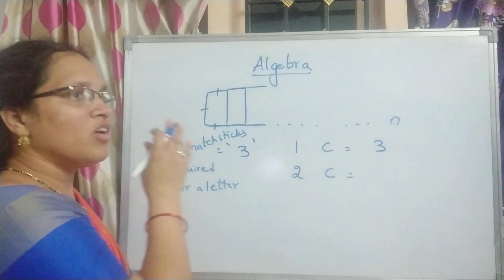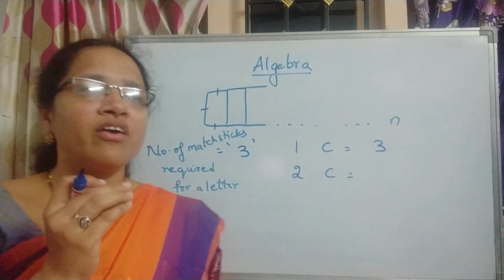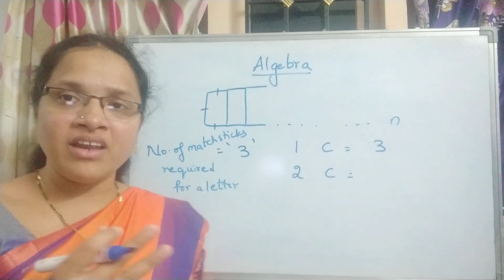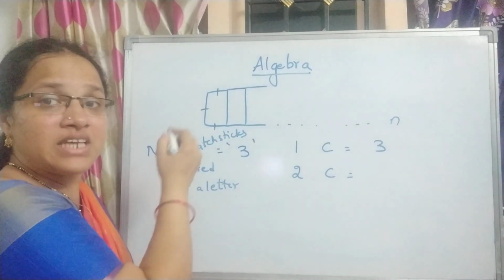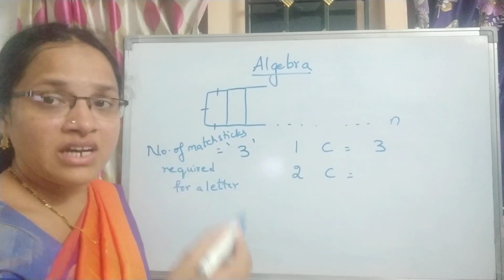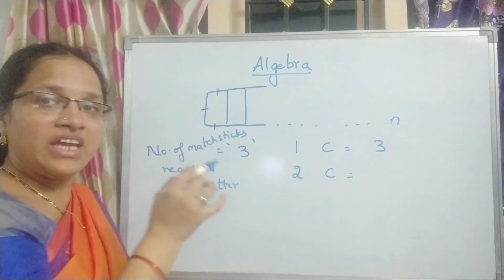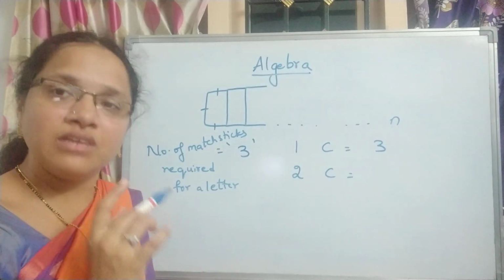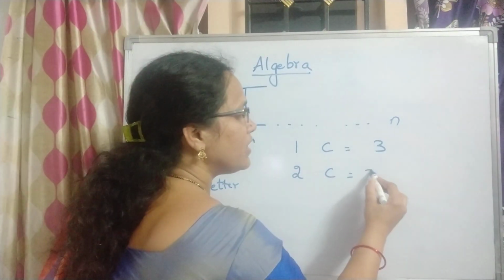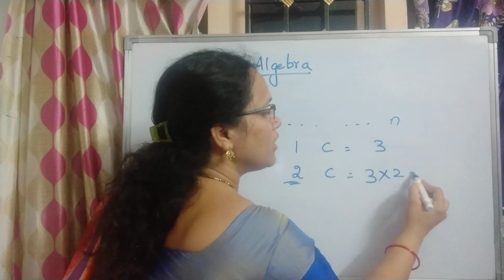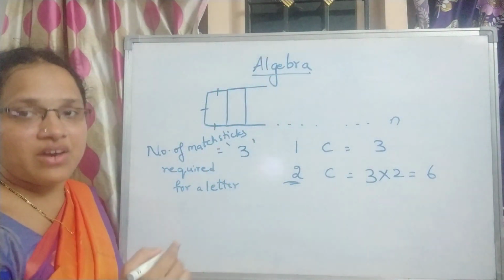But do you think for each and every C the number will vary? For the first C, 3; for the second C, is it also 3 or is it reducing? It's not reducing. That means for each and every C you need 3 matchsticks. So 3 into 2, that means 6 matchsticks are required.